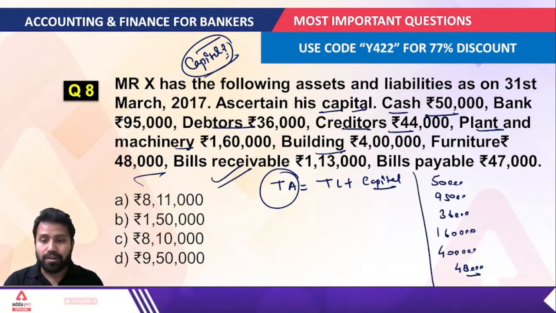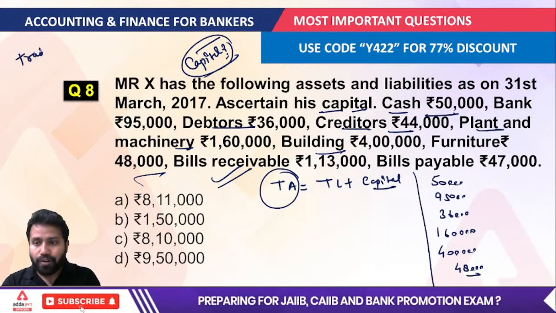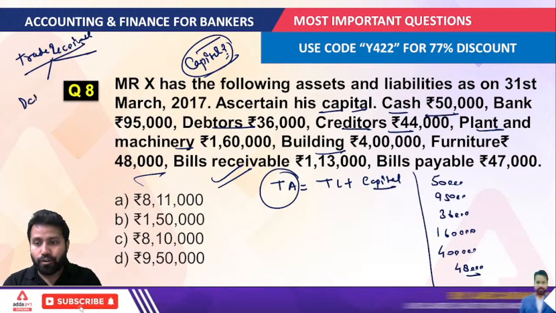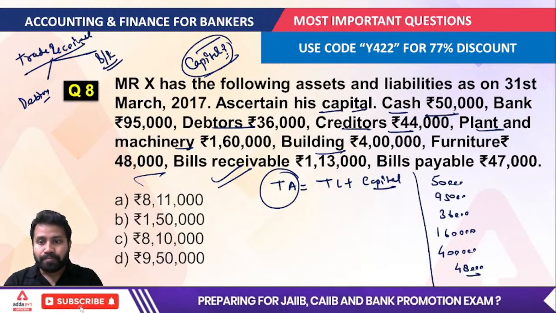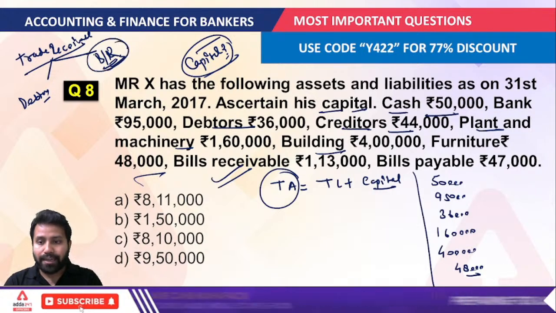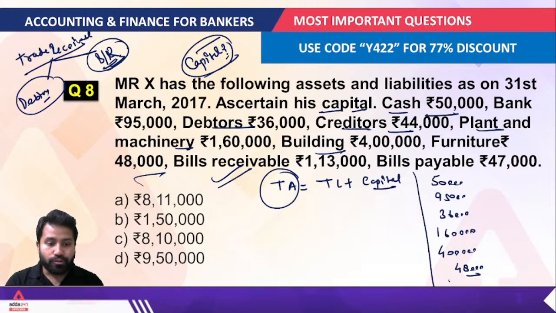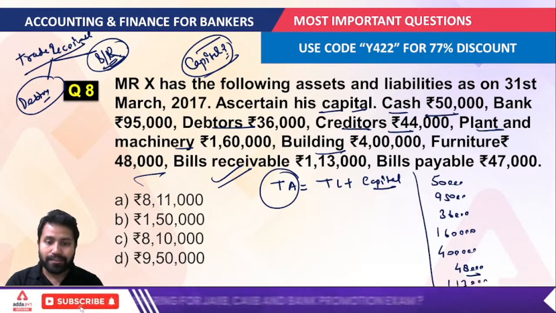Bills receivable, the very important term I would like to tell you here: whenever you see the term trade receivable, you have to understand we are talking about the debtors as well as bills receivable. Debtors and bills receivable are both understood as an asset for the company. So this would also add here 1,13,000.